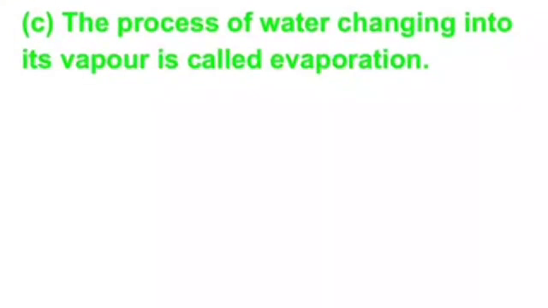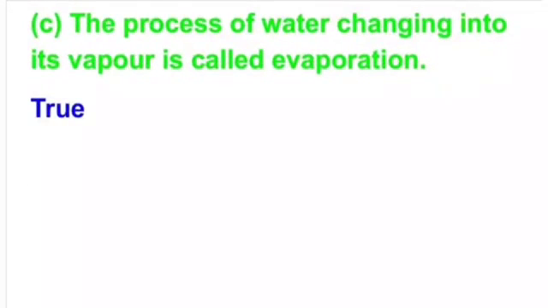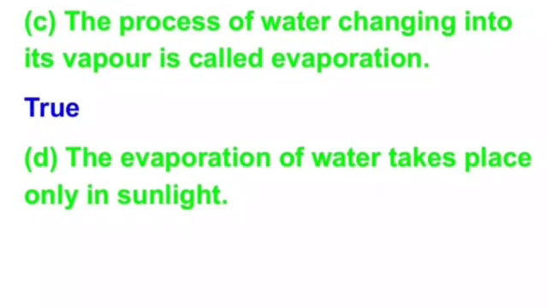C part. The process of water changing into its vapor is called evaporation. This statement is true because evaporation is a process in which water changes into water vapors. D part. The evaporation of water takes place only in sunlight.